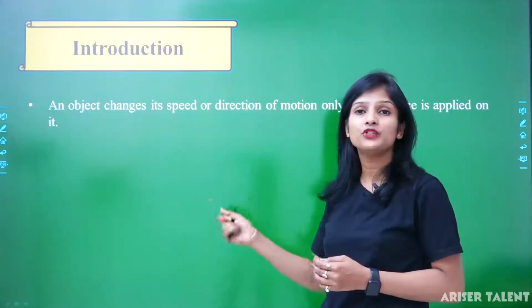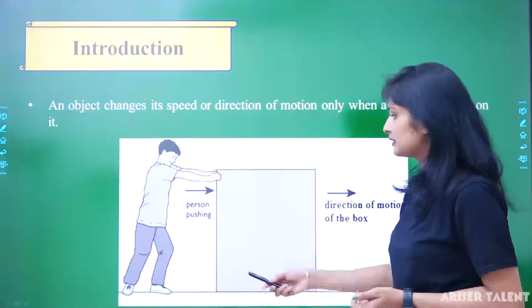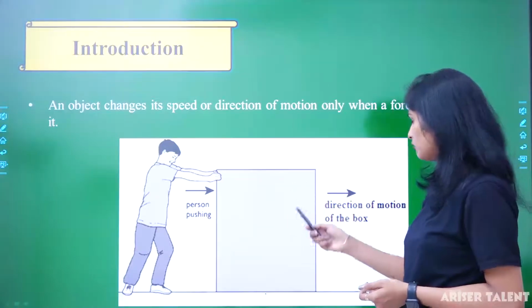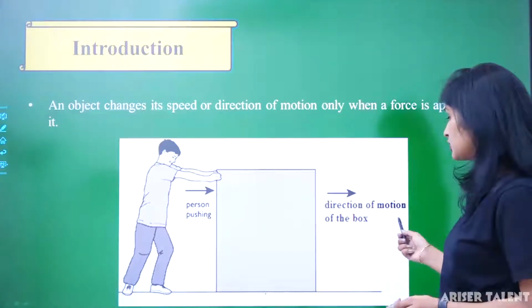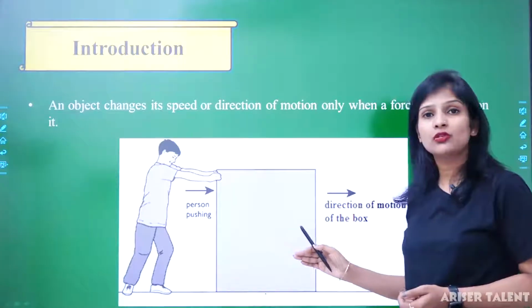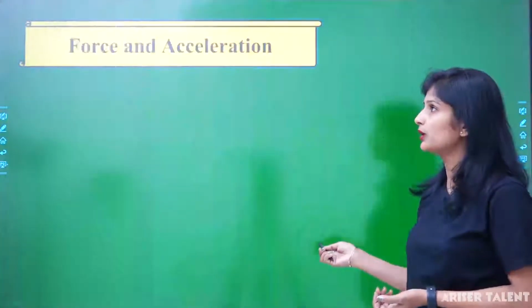That means the object is under the action of a force. You can see a person here pushing the block in the direction of motion of the box. So what is he doing? He is applying force, he is pushing the block.